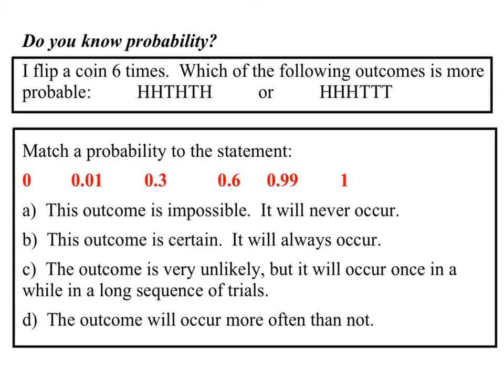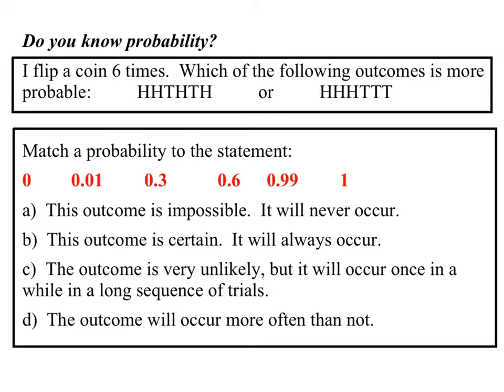In this video, we're going to start talking about probability and kind of the definition and talk a little bit about simulation. So this first bit is just a little bit of kind of getting you used to thinking about probability. I flip a coin 6 times. Which of the following outcomes is more probable?